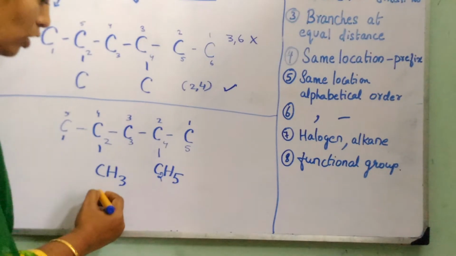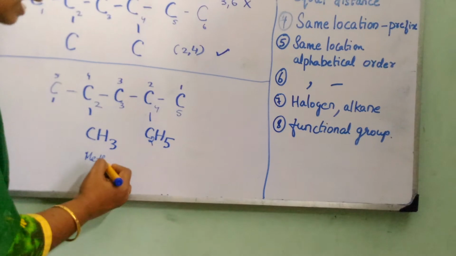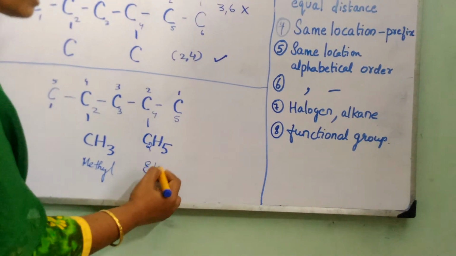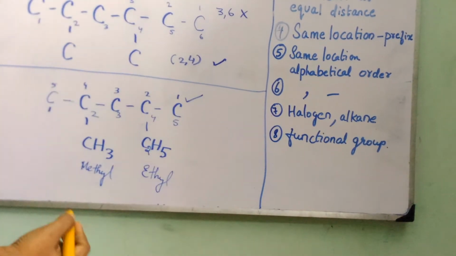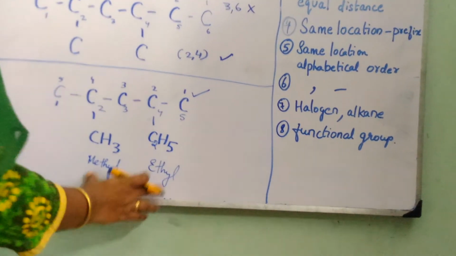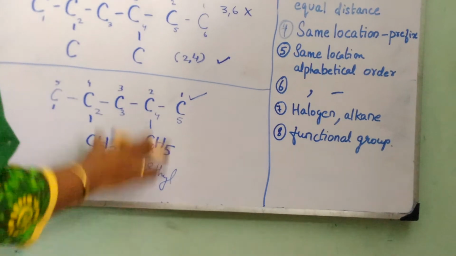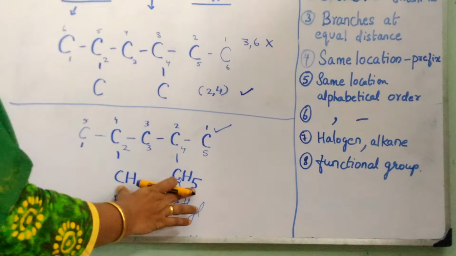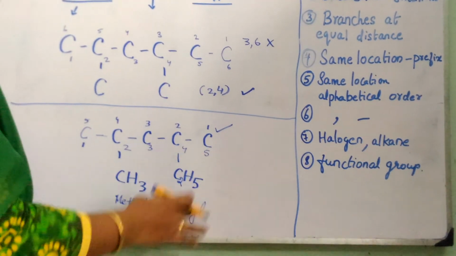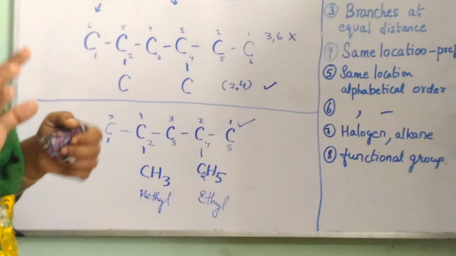In the alphabetical order, this becomes methyl and this becomes ethyl. So ethyl comes first. The correct way of numbering is this. So you have to give preference to the alphabetical order if you have different branches at the same positions.